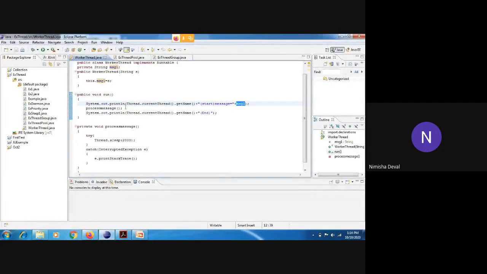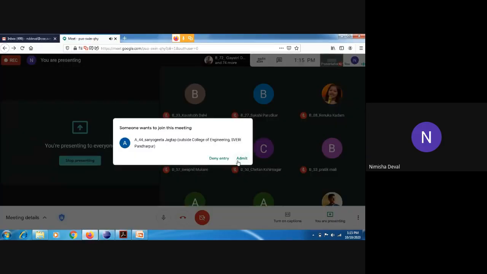Okay, next, this is one method. This is not an inbuilt method, we are writing that method, that is the process message. What we have written over here is, after sending one message, that thread will sleep for 2000 milliseconds. After sending the first thread message, it will sleep for 2000 milliseconds.